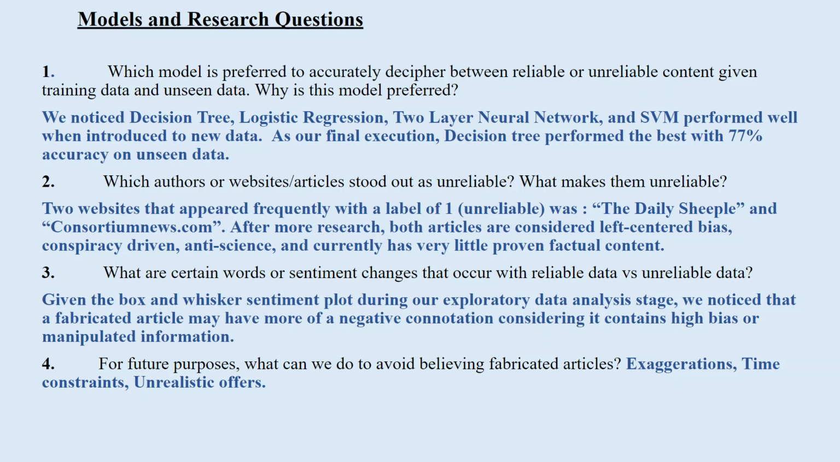Similarly, we're wondering what certain words or sentiment changes occur with reliable data versus unreliable data. Given the box and whisker sentiment plot from our exploratory data analysis stage, we noticed that a fabricated article may have more of a negative connotation, considering it contains high bias or manipulated information. We're also wondering, for future purposes, how can someone avoid believing in fabricated articles? That's when noticing exaggeration, time constraints, or unrealistic offers in the text that you're reading can help.